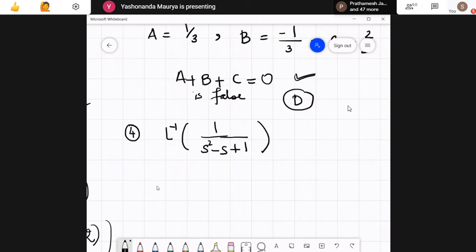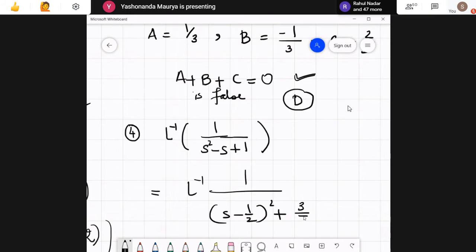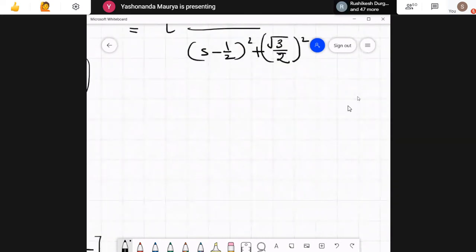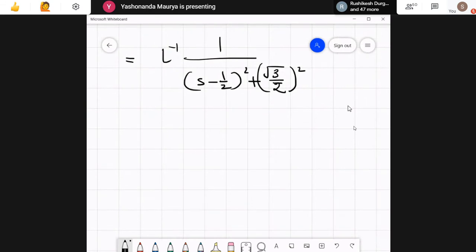I can simplify this expression. It turns out to be Laplace inverse of s minus 1 by 2 whole square plus root 3 by 2 whole square. Now this expression can be simplified further. So what will be the Laplace inverse? It will be